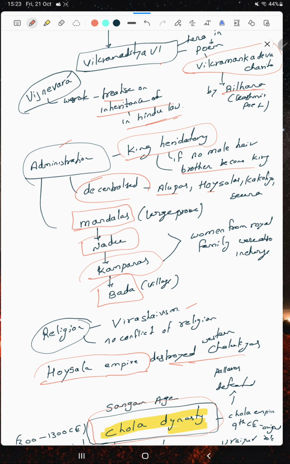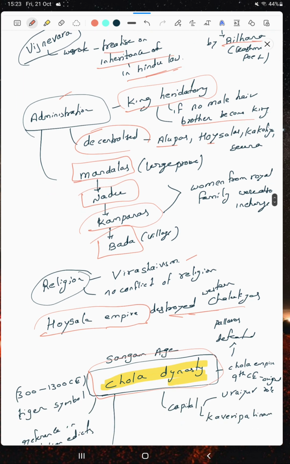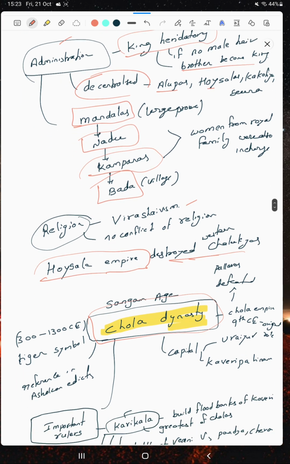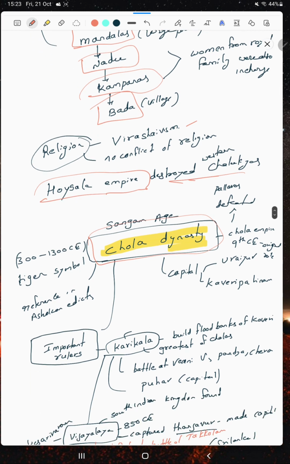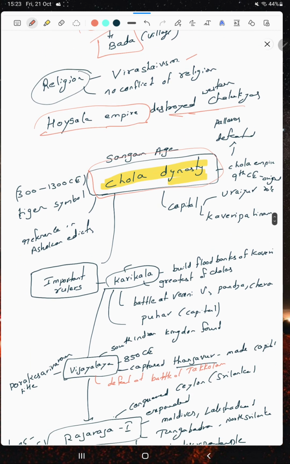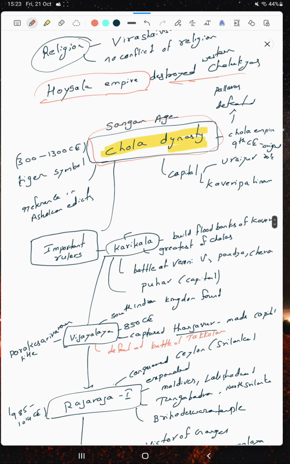Decentralized Alupas, Hoysalas, Kakatiyas, Seunas. Okay, there is another form of subdivision in the Western Chalukyas: Mandalas, Nadu, Kampanas, and Bada. Bada means a village. Women were also put in charge of Nadus and Kampanas. At the same time, in religion there was Veerashaivism, and there was no conflict of religion. The Hoysalas destroyed the Western Chalukyas. Okay, next we come to the Sangam age. We have finished Kanauj and the Chalukyas, and now we are entering the Cholas.